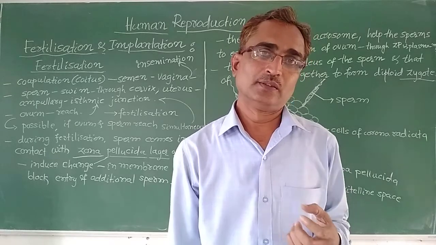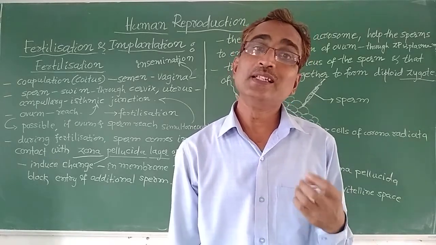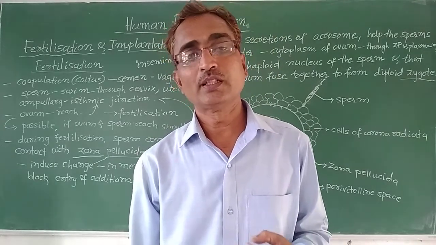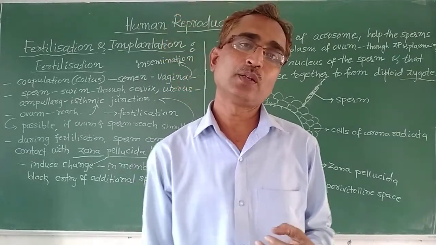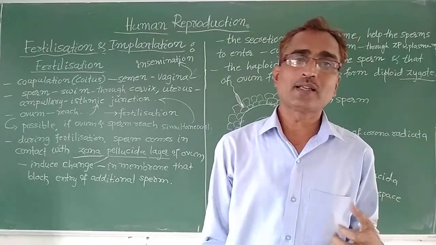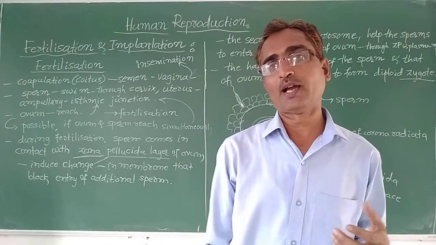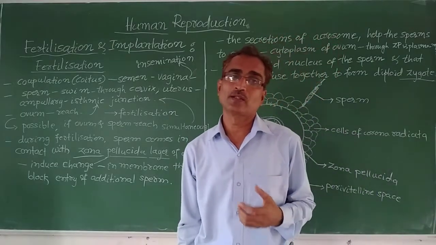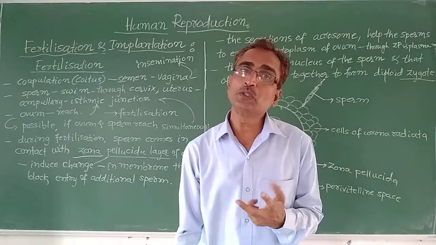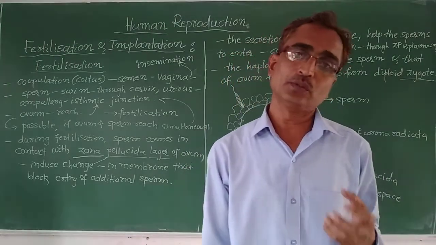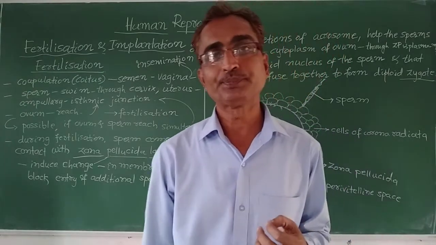The first menstrual cycle begins at the age of 12 to 13, that is puberty, and that is known as menarche. And this menstrual cycle ceases at the age of about 50 years, and that is known as menopause. These two terms are very important. They are asked in the exam, so remember these terms.